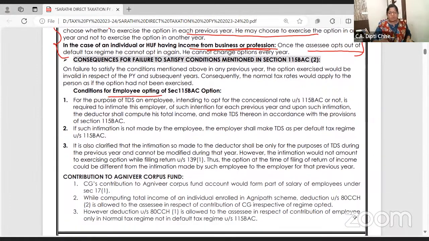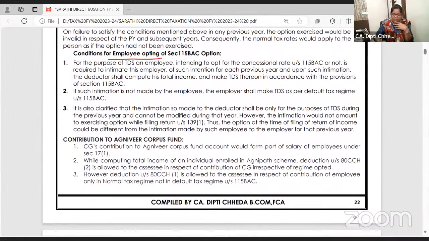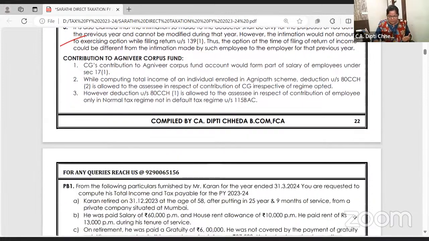For employees also, the employer needs to calculate the tax, divide it by 12 and deduct TDS every month. So you have to inform your employer by filling up a form whether you want your tax calculated in the default tax regime, 115BAC, or in the normal tax regime, and they will do so. But here one option is there. Even if the employee has gone for 115BAC for TDS purposes, at the time of filing the return, can he change? Yes. I'm not reading word for word now. This is all there.